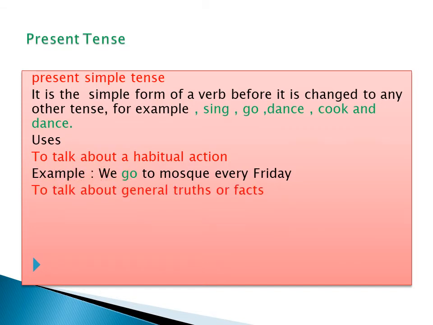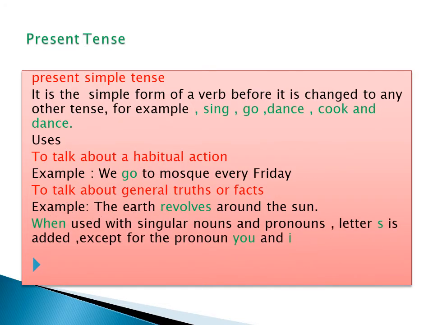To talk about general truths or facts. When you want to talk about facts or general truths, we also use the present simple tense. Example in a sentence: the earth revolves around the sun. That is a fact. So revolves is the present simple tense.